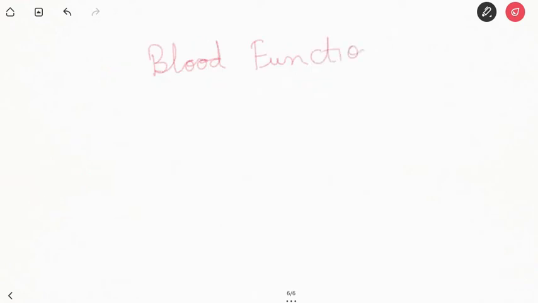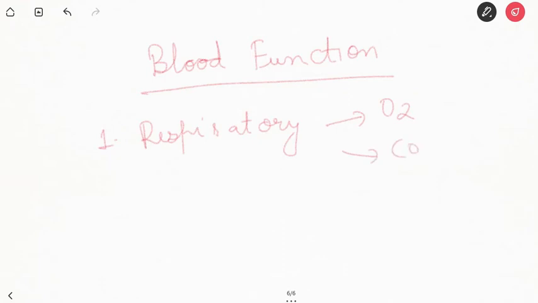So what is the function of blood? First function is respiratory. Blood transports oxygen from lungs to tissue and carbon dioxide from the tissue to the lung. Second function is nutritive.